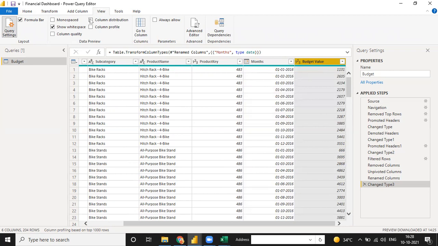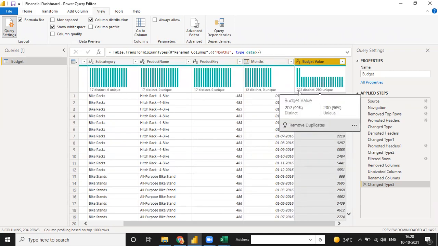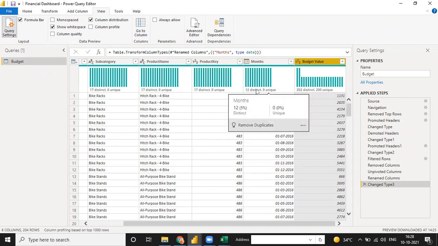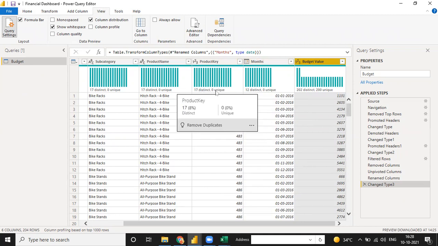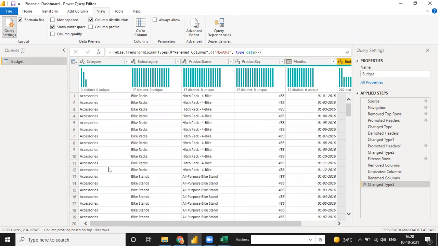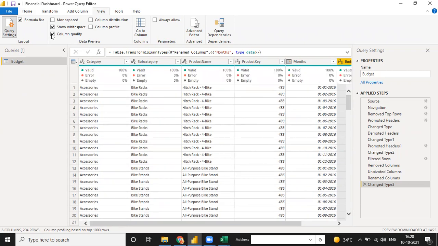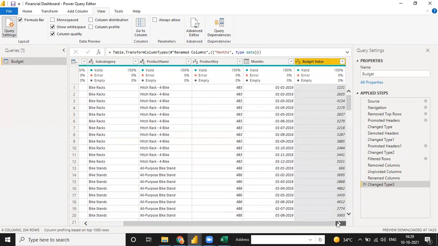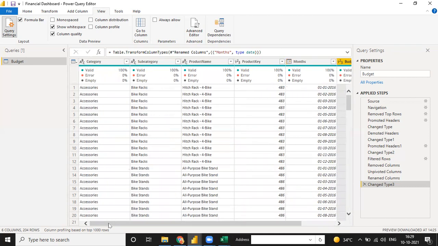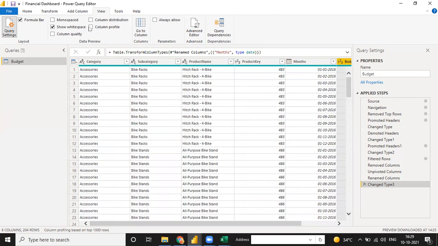And when you click on column distribution, it will show you distinct and unique counts. The same way, 12 distinct, 0 unique, 17 distinct, 0 unique. You can show the distribution of every column. In the same way you can switch to column quality. See, valid, error and empty, valid, error, error. Every time you get the same scenario, you have to identify in which column. Also you can click on this and check the column profile.